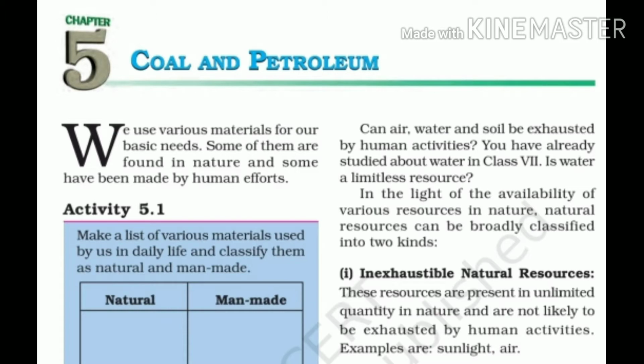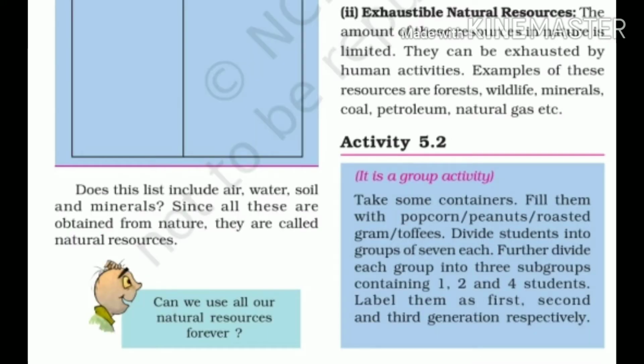Activity 5.1. Make a list of various materials used by us in daily life and classify them as natural and man-made. Natural materials may include air and water, and man-made materials include paper, plastic, metals, etc. Does this list include air, water, soil and minerals? Yes, this list includes air, water, soil and minerals. Since all these are obtained from nature, they are called natural resources.